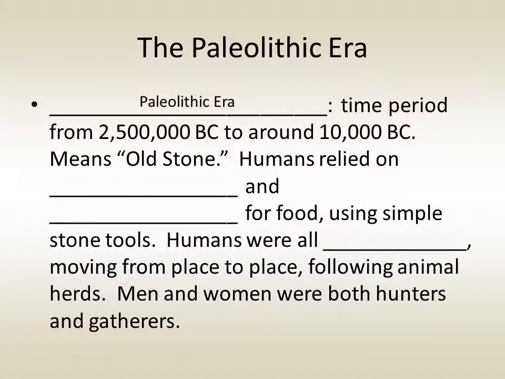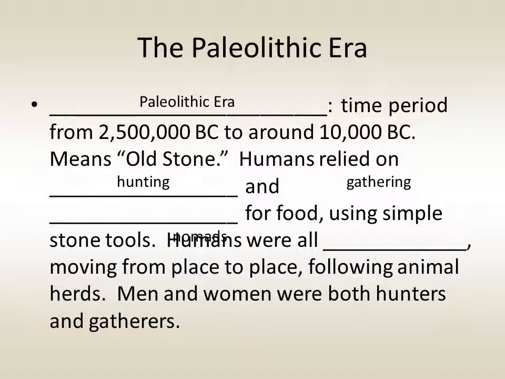The Paleolithic era was a time period from 2,500,000 BC to around 10,000 BC. Paleolithic means old stone. During this time period, human beings relied on hunting and gathering for food and used simple stone tools. Humans during the Paleolithic era were all nomads, moving from place to place and following animal herds.